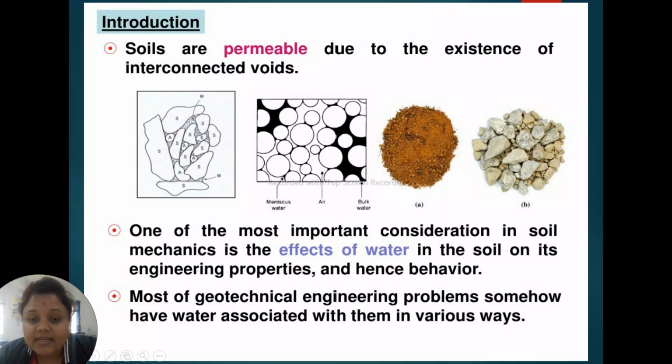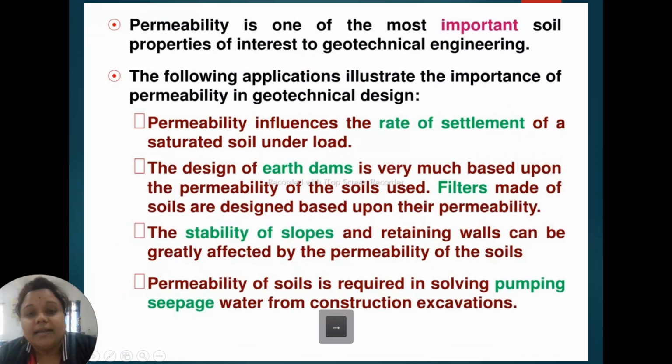Most of the geotechnical engineering properties somehow have water associated with them in various ways. And permeability is one of the most important soil properties in geotechnical engineering, because it is a property where water is allowed to flow. The basic applications of permeability are rate of settlement, earth dams, stability of slopes, and pumping of seepage water in construction excavation.